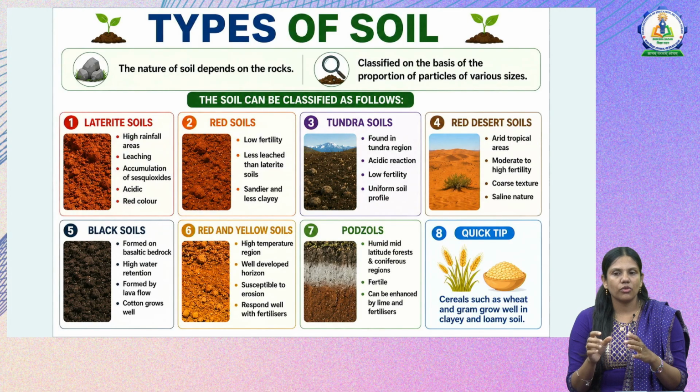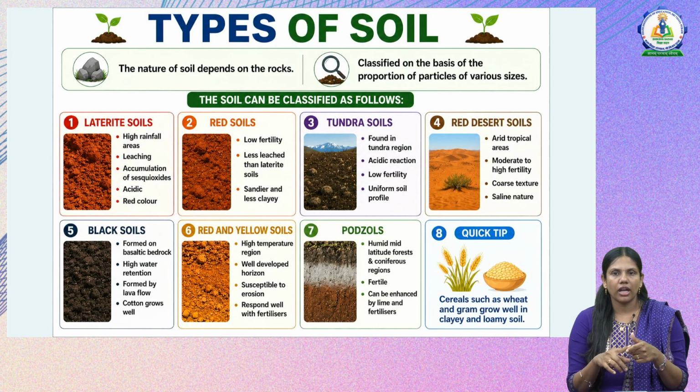Then here there is a quick tip, because most of the questions in this topic can be asked like which type of crop is suitable for which type of soil. For example, here we have mentioned cotton grows in black soil, and we also mentioned cereals such as wheat and gram grow in clayey and loamy soil. So these kinds of questions can be expected in the CTET examination from the concept of soil and types of soil.